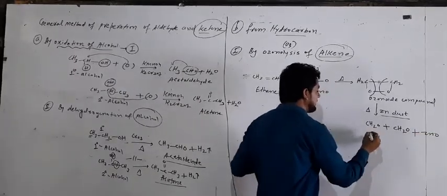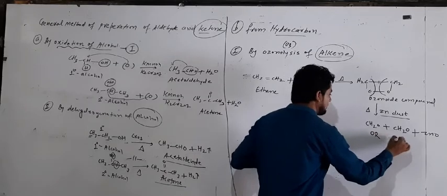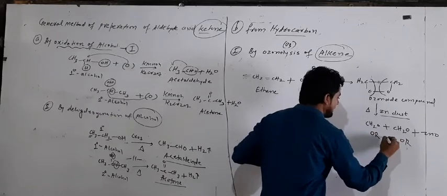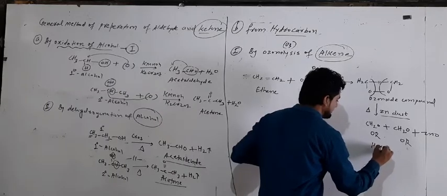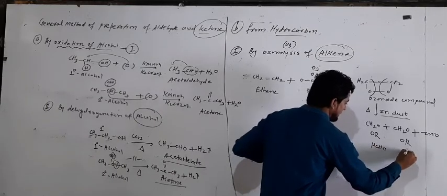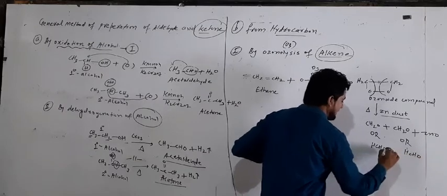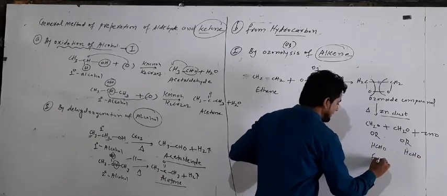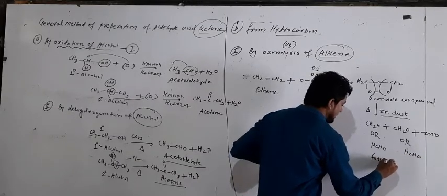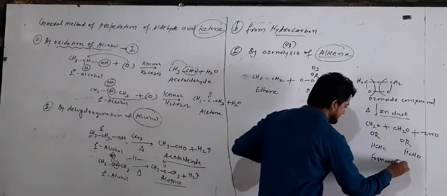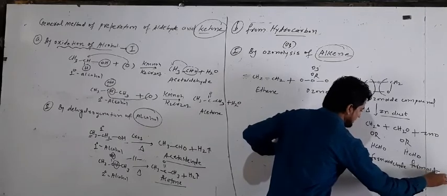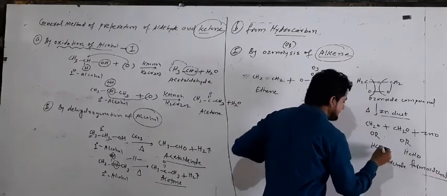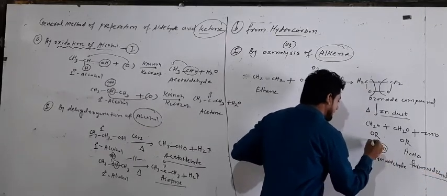This CH2O is also written in the form of HCHO, and the HCHO is called formaldehyde. It means the CHO group is attached to hydrogen.